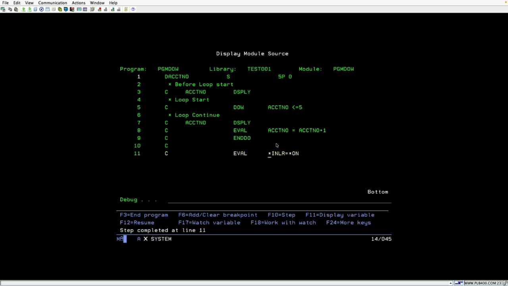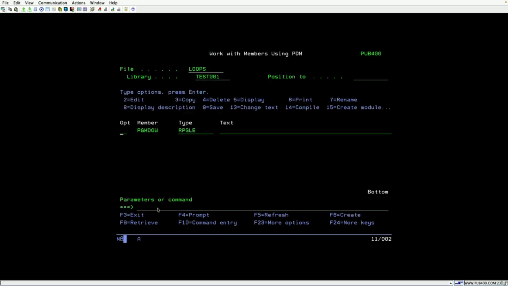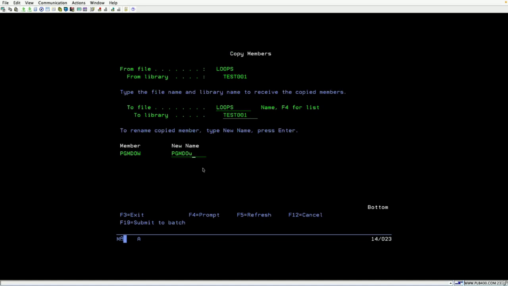So now the value is 6. 6 is not less than or equal to 5, it is not satisfied, so it comes out of the loop. Okay, so this is how it will be executed. The same way this is also executed.